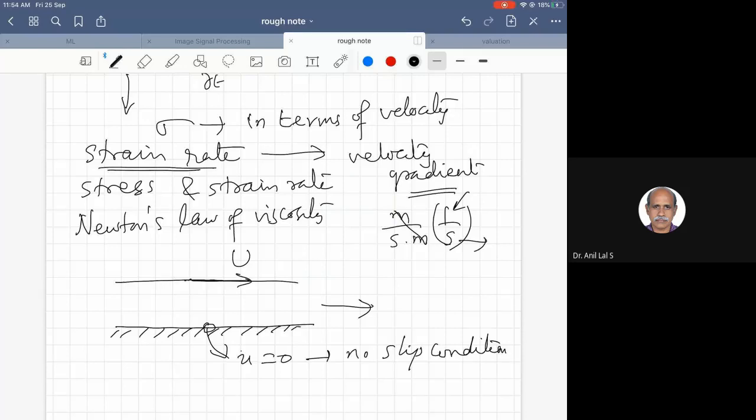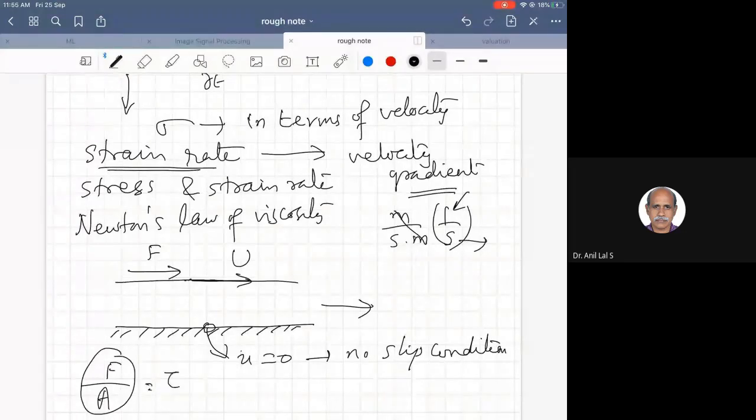So how is it possible? You have to apply some tangential force, right? And for more area, you will be applying more tangential force. If a small area is there, you can just use your palm to apply force. So force per area is called shear stress, denoted as tau.